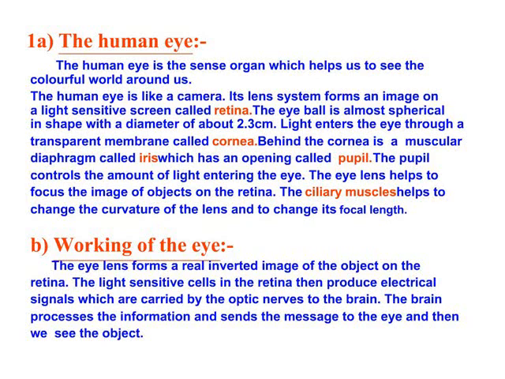So, working of the eye. The eye lens forms a real inverted image of the object on the retina. The light sensitive cells in the retina then produce electrical signals which are carried by the optic nerves to the brain. The brain processes the information and sends the message to the eye, and then we see the objects.